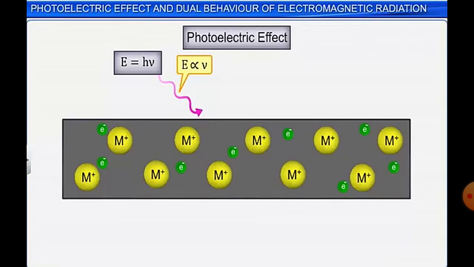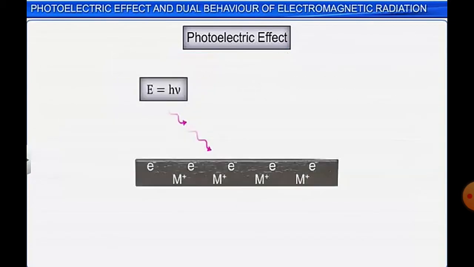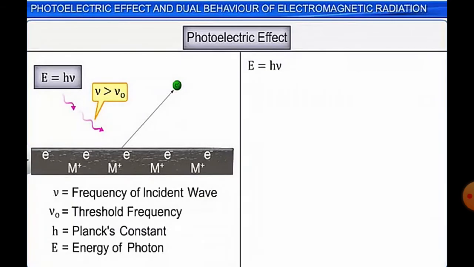So E is proportional to nu, that is, the energy is directly proportional to the frequency of the light. So the minimum frequency is nu 0. The incident light should have at least energy greater than or equal to the threshold energy. So the light should have a frequency greater than the threshold frequency to emit electrons or to show the photoelectric effect.